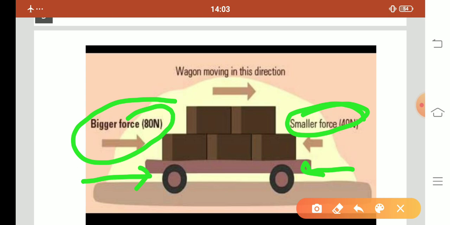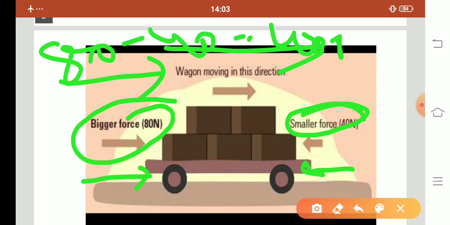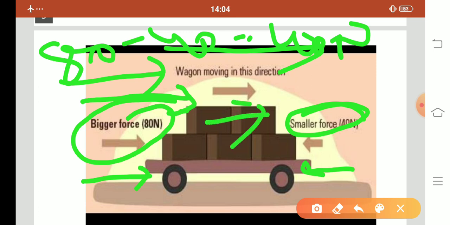We all know that when we apply the 80 Newton force on this side, the motion of the wagon should be in the direction of the bigger force, because 80 minus 40 is equal to 40 Newton. So the resultant force of 40 Newton acts on this side. So the wagon is moving in this direction.